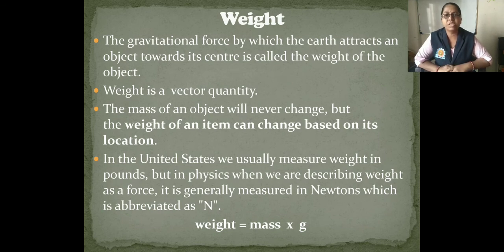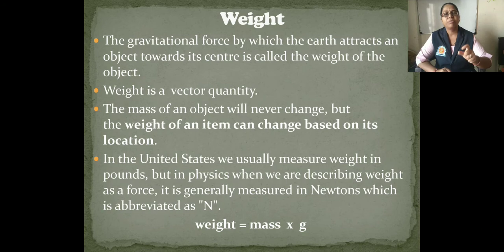In the United States, we usually measure weight in pounds, but in physics, when we describe weight as a force, it is generally measured in newtons, abbreviated as capital N. Weight is equal to mass into gravity, that means W = mg. Gravity means the gravitational force acts on that object.